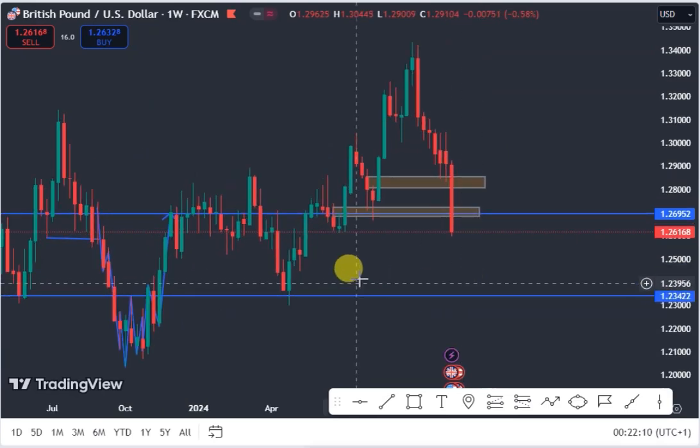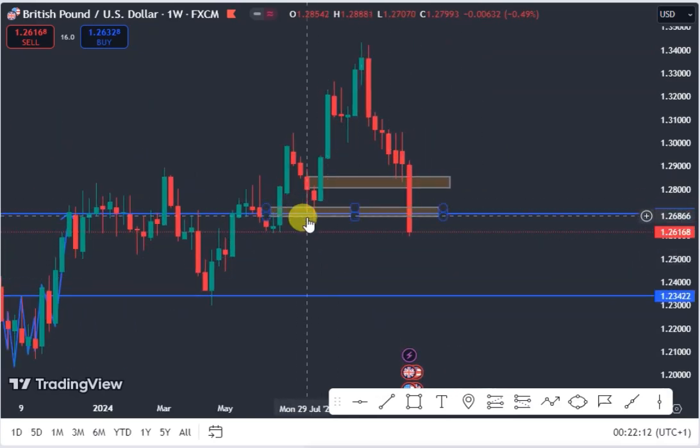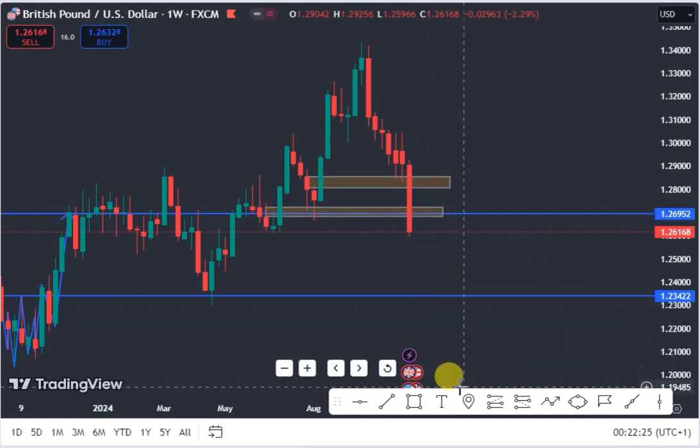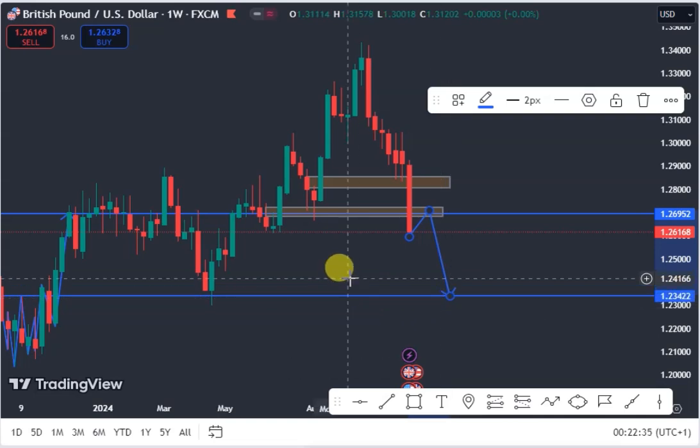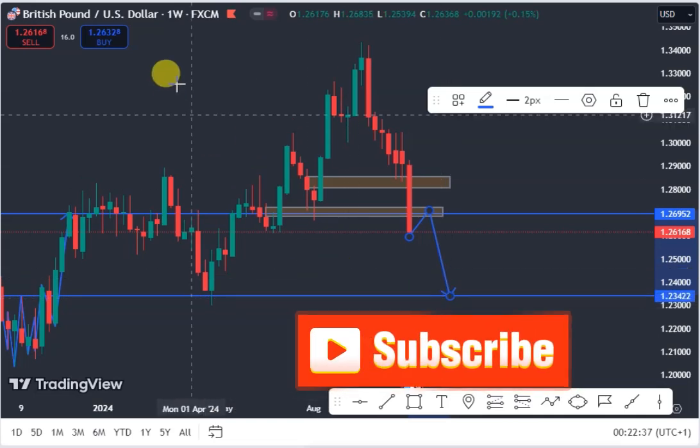GBPUSD on my weekly chart has converted this support into resistance. So long price converted this support into resistance, we'll be expecting price to do a retest of that particular support level that turned to resistance, that previous support, then look at our selling opportunity. So we'll be expecting the price to do a retest of this level, then we'll say price sell to this next support level on the daily chart. So let's go back to the daily chart.